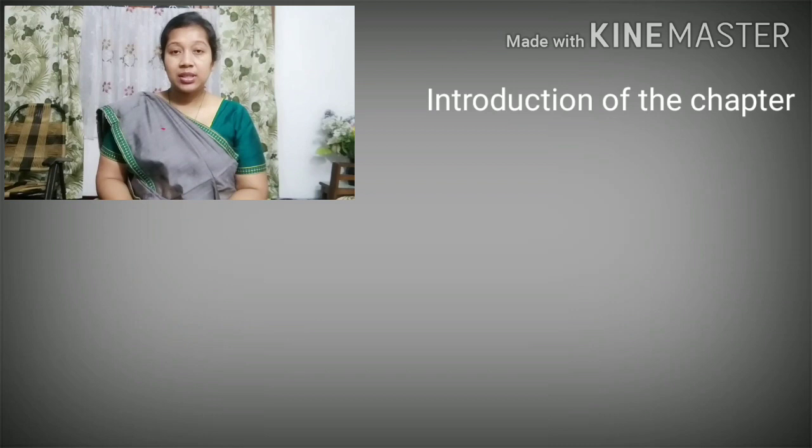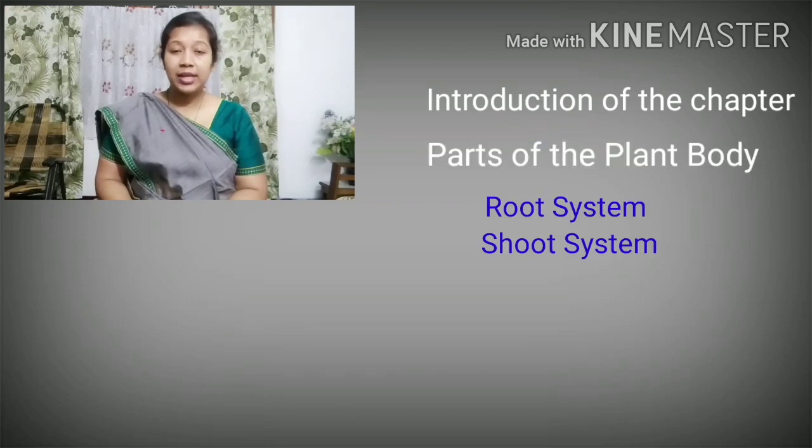Then we discussed the parts of a flowering plant or an angiospermic plant. It broadly consists of two parts, the root system and the shoot system. And in this, we today started with the root system.